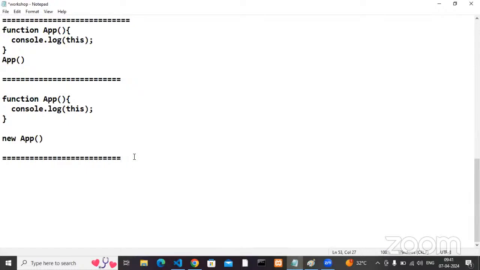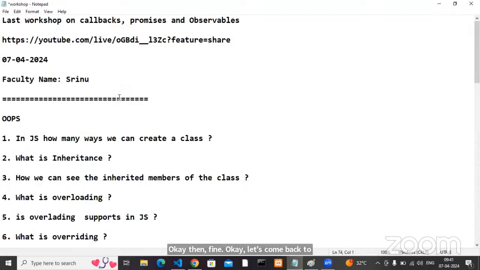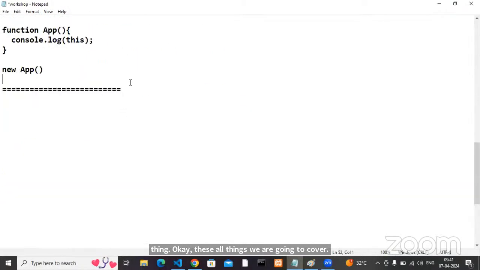Then fine, let's come back to our actual thing. These are all the things we are going to cover, and we are going to add some more also. Let's go to OOPS. It is not only for JavaScript. These concepts are common for any programming language, say Java, .NET, PHP or Python, wherever you go.